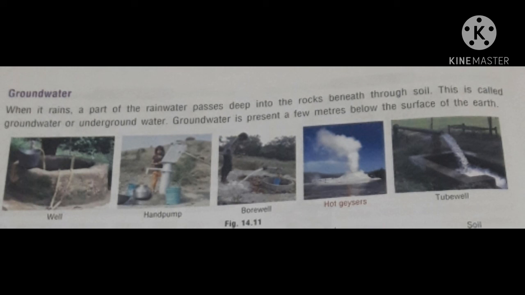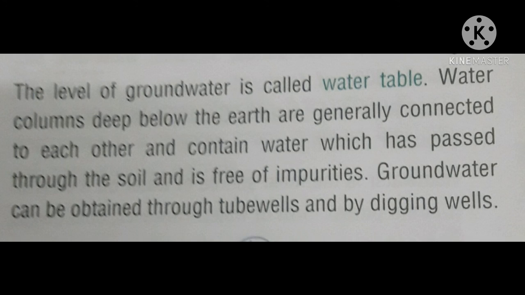Groundwater. When it rains, a part of rainwater passes through the soil deep into the rocks beneath, and this is called groundwater or underground water. Groundwater is present a few meters below the surface of the earth. Children, you are seeing a picture of a well, hand pump, bore well, hot geysers, and tube wells. From these sources, we get groundwater. The level of groundwater is called the water table.